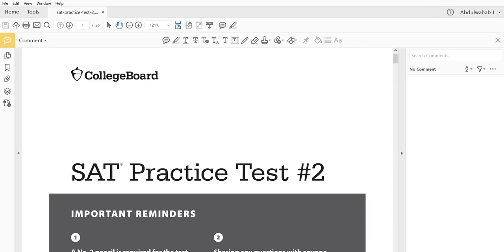Again, I got this document from the College Board website where you could download it for free along with the answer keys and everything else that you need.